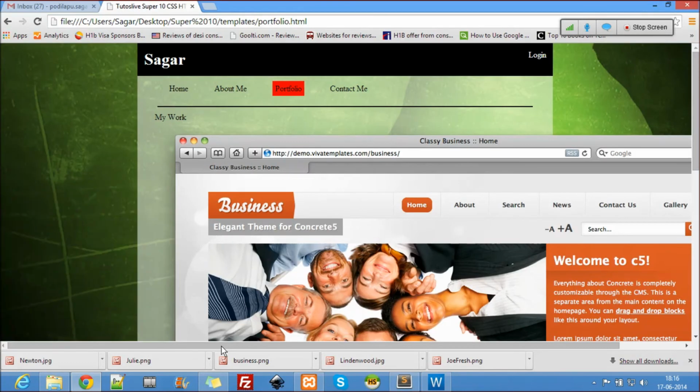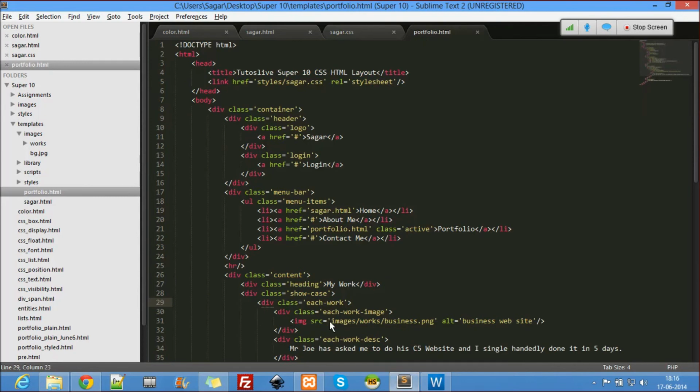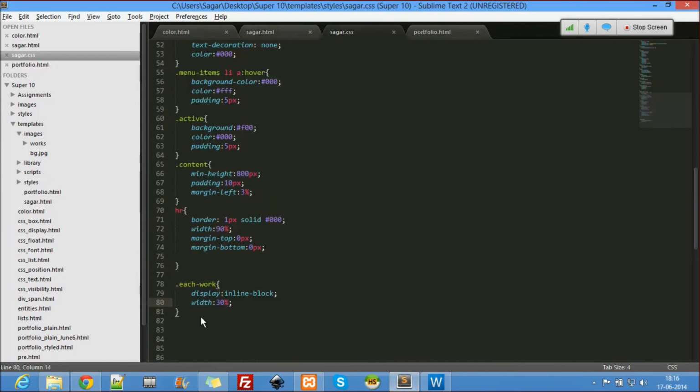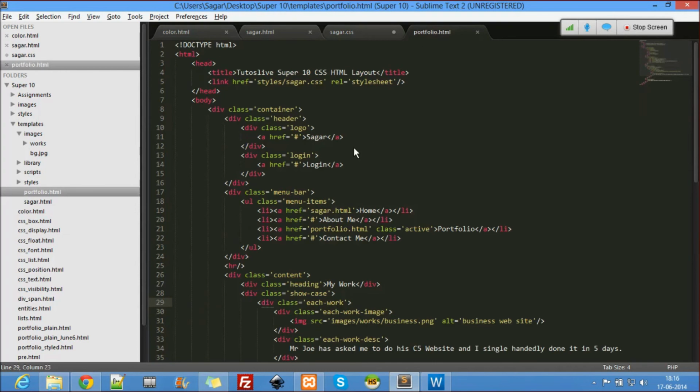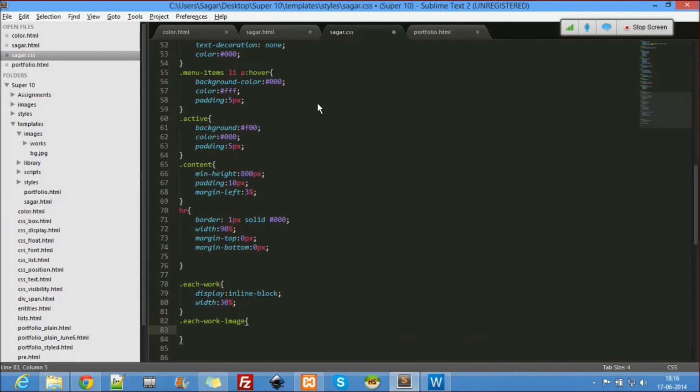No change. Why? Because the image is the culprit there. We have to restrict the image. So each work image. No, it's each work image, not classwork. Here is the width.